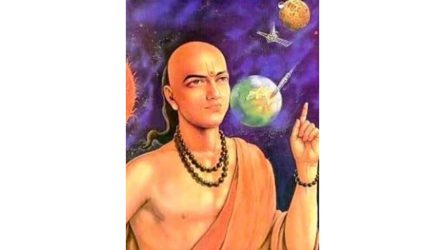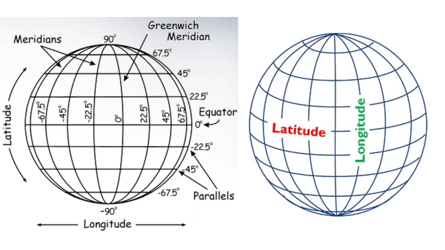Look at the picture. Who is he? Have you identified him? He is Aryabhatta, a famous Indian mathematician belonging to the 5th century. He used the concepts of longitudes and latitudes in fixing the location of a place. The maps made by him are not available now.